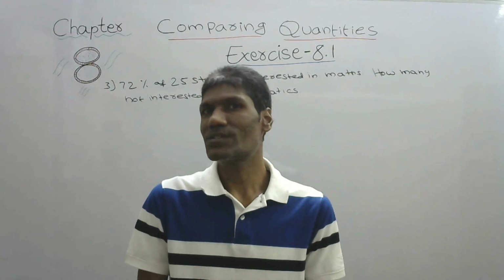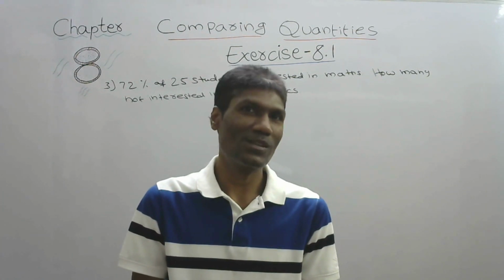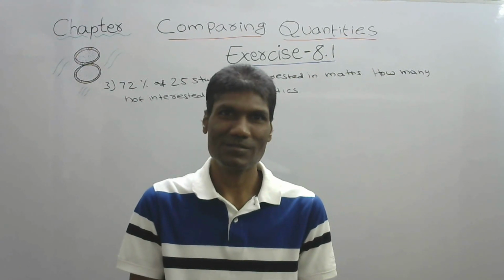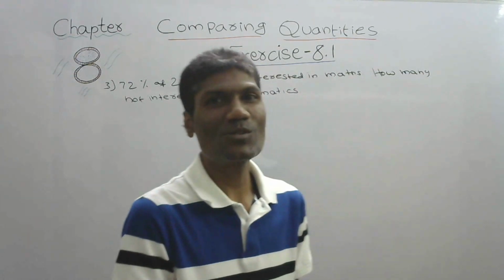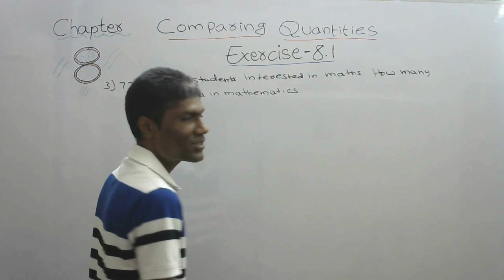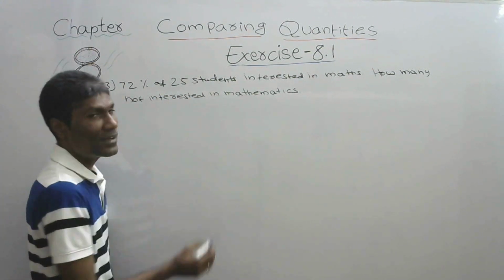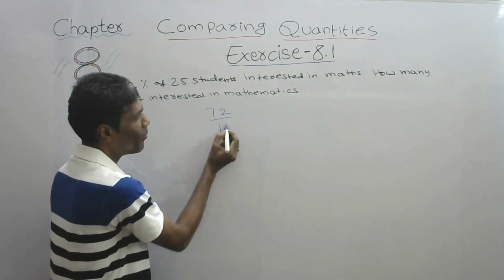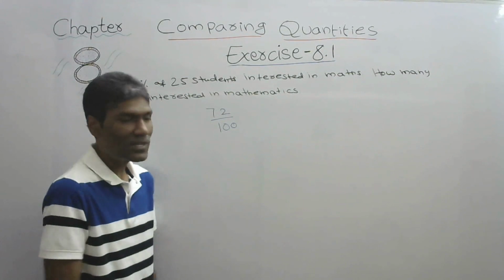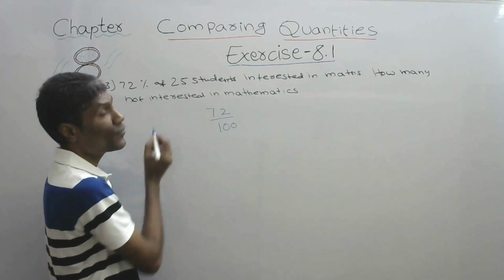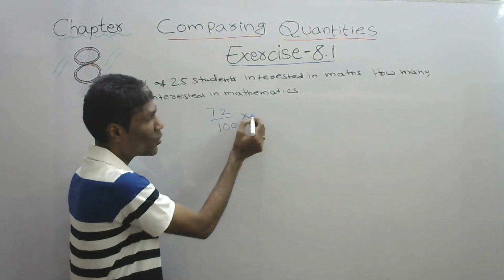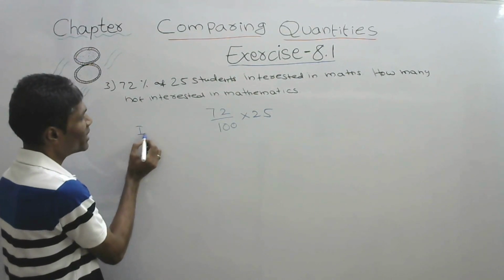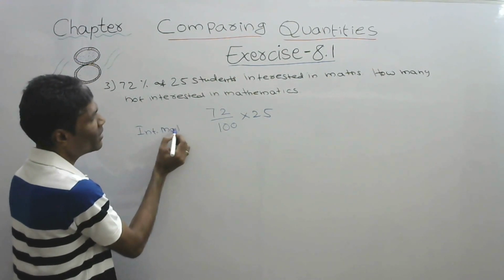Next, third question. In this question, what he says is, in a class, 25 students are there. Out of 25, 72% are interested in mathematics, and some people are unfortunately not interested in mathematics. Now he is asking to find how many students are not interested in mathematics. That is the question. What is given? 72%. 72% means 72 by 100, of 25. Of means multiplication. Of 25 are interested in mathematics.